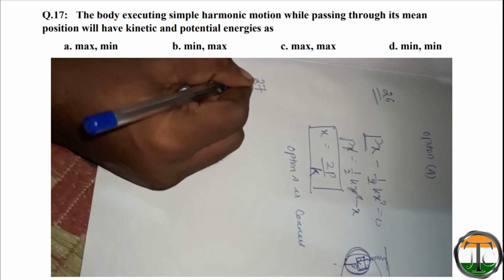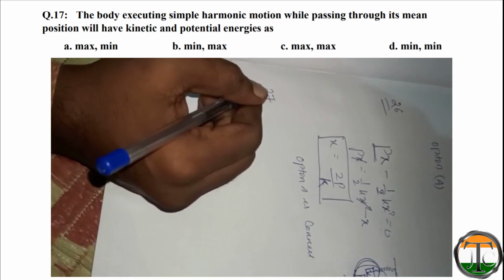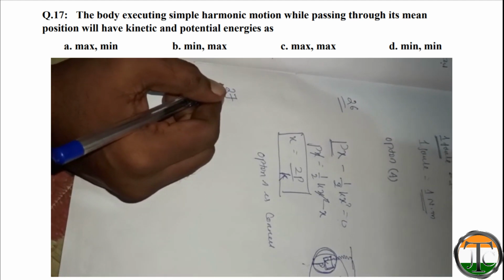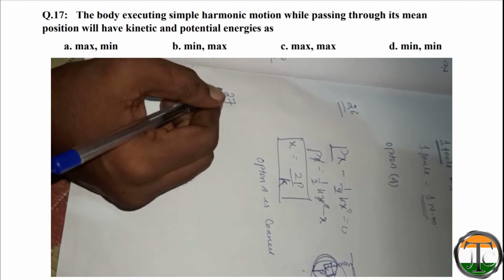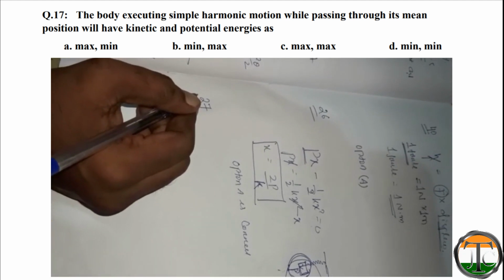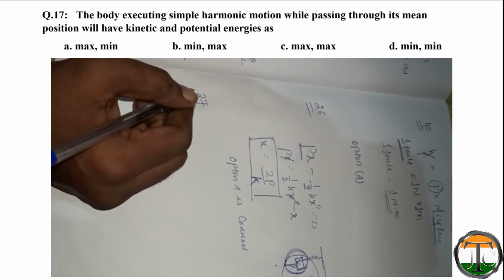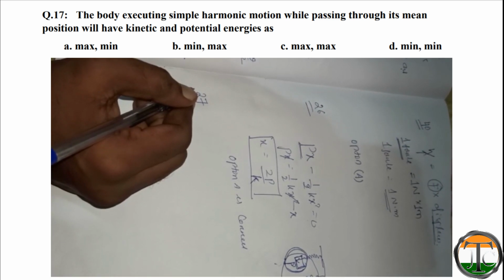Now we will solve question number 27. Question is, the body executing simple harmonic motion while passing through its mean position will have kinetic energy and potential energy as follow. Four options are given: maximum, minimum; minimum, maximum; maximum, maximum; minimum, minimum.